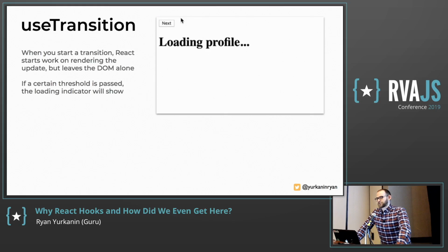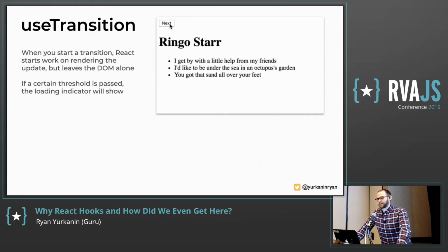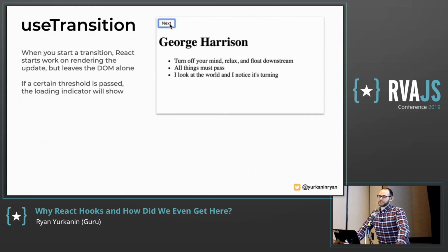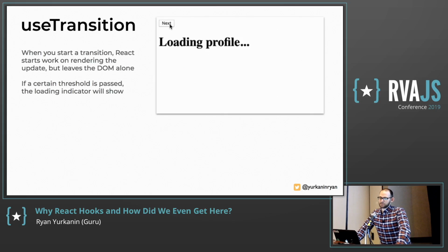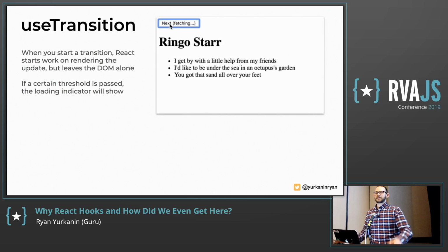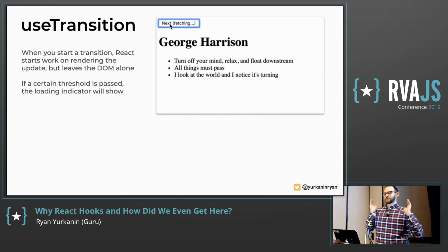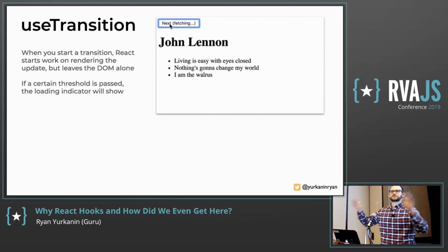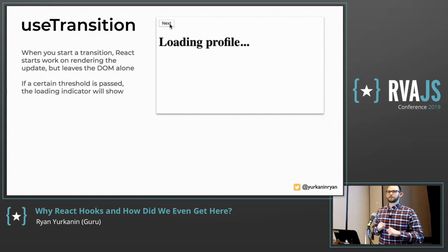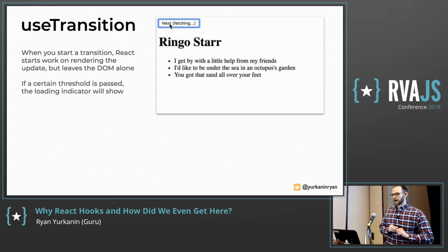So when you start a transition, React starts working on rendering the update. Like when you click that next button, it makes an async call to get a random person. But it leaves the DOM totally alone. Imagine another dimension where it starts doing this rendering work, and it just leaves the screen as it is. It doesn't do any updates. It doesn't change anything. And you can set a threshold.